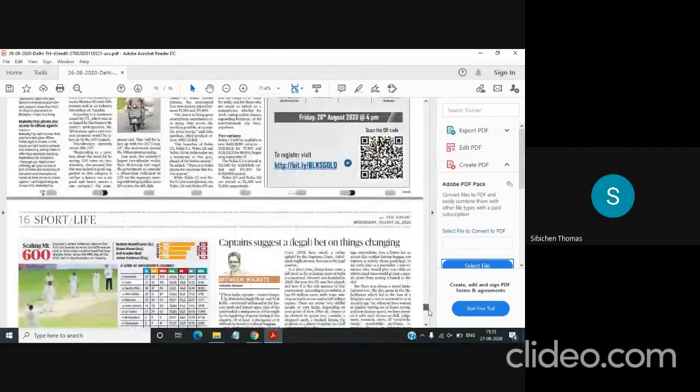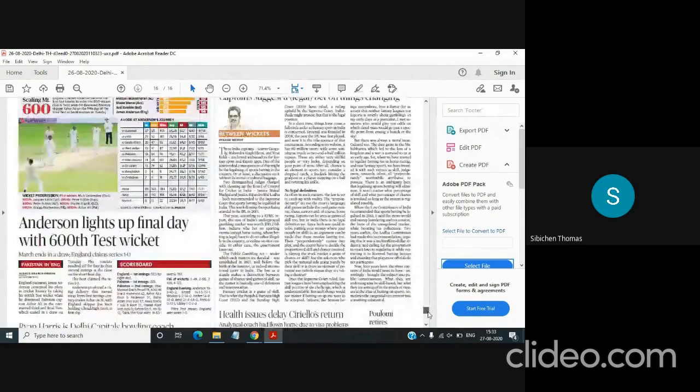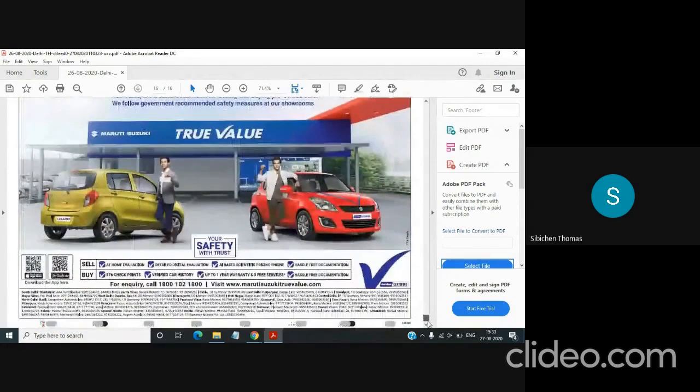Then you have the next page, which is sport or life. You don't have to read anything from sports. It will not be asked for your examination. So this is how you read the newspaper.